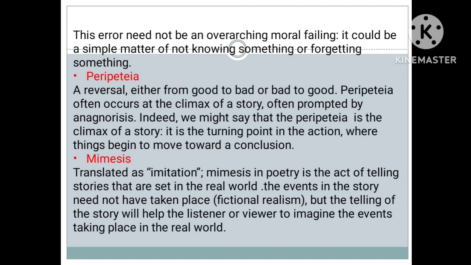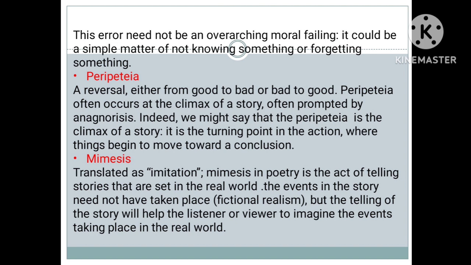Now, mimesis. This is translated as imitation. So mimesis in poetry is the act of telling stories that are set in the real world. That means the events in the story are not actually taking place in the real world, they are fictional. But by telling the story, the listener or viewer imagines that these events have taken place in the real world. Okay, so this is about the Poetics.